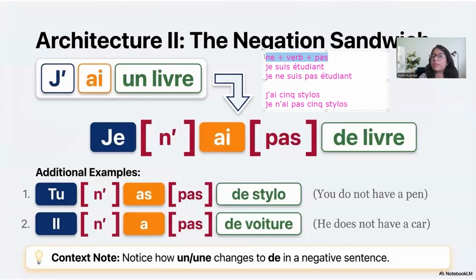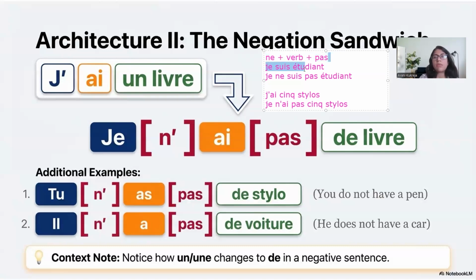Ne plus verb plus pas. This is the rule for the entire present tense, everyone. No matter what verb we're going to learn going forward, please remember this rule. Ne plus verb plus pas. For different tenses, we learn the negation separately. But this is the rule for present tense.